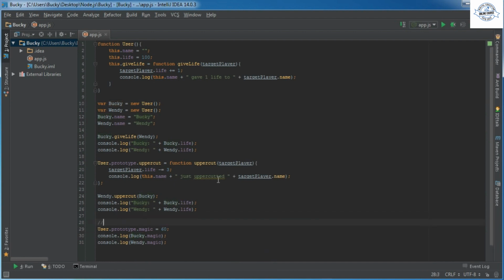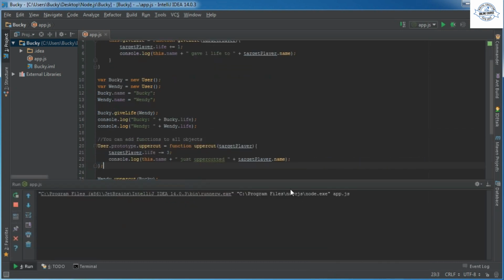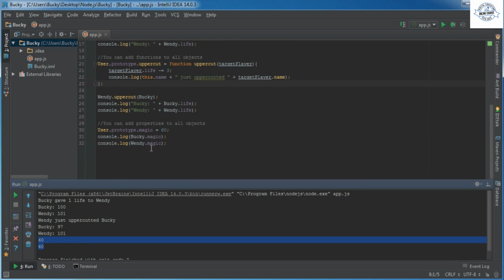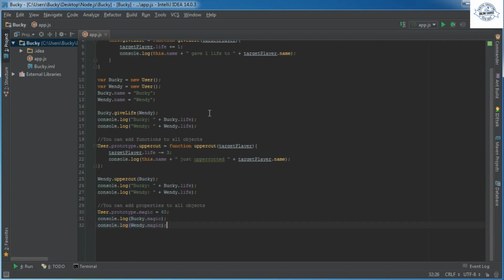I'll say you can add properties to all objects, and I'll also say you can add functions. Alright, so let me print this out just to show you guys it works. So this was before, and now whenever we print out Bucky's magic and Wendy's magic, they both have 60. So there you go.